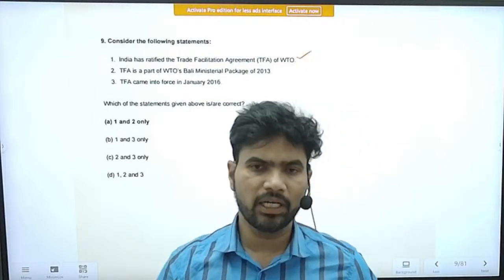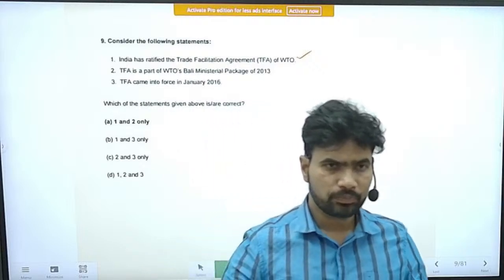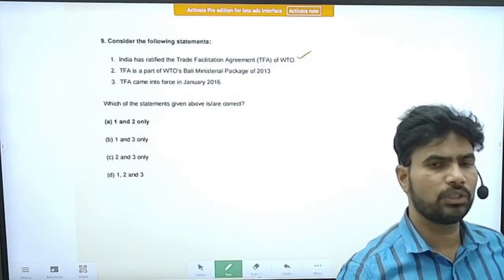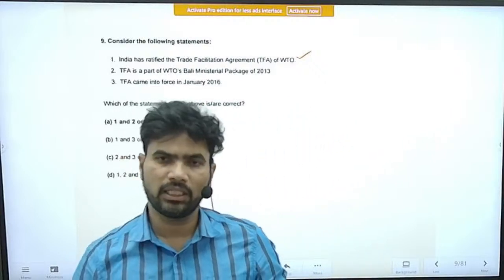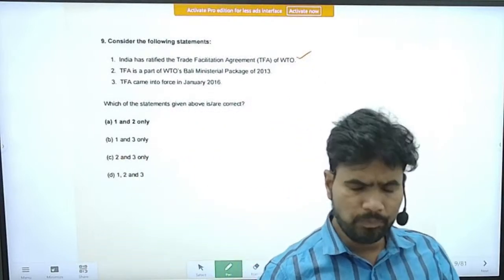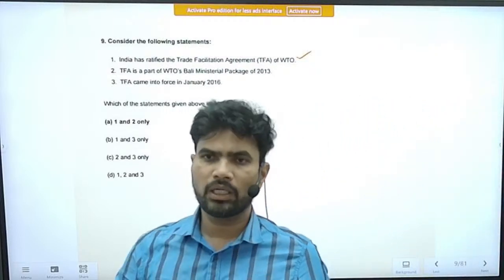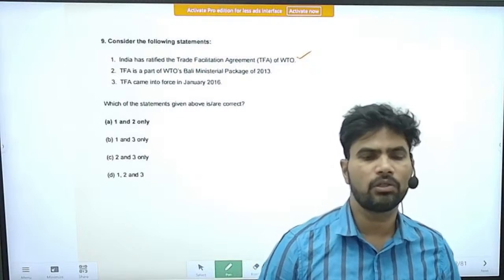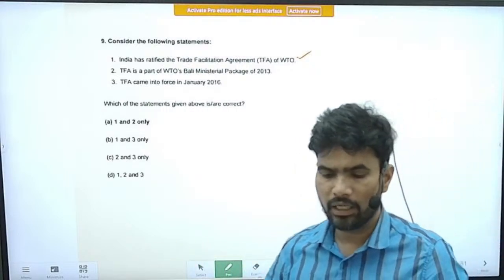It is something related to the imports that are coming into India. We have to follow a standard procedure. Those conditions are there in the Trade Facilitation Agreement, like modernizing our customs and the border posts, so that imports can easily come into India, etc. So all those measures are there in the TFA.